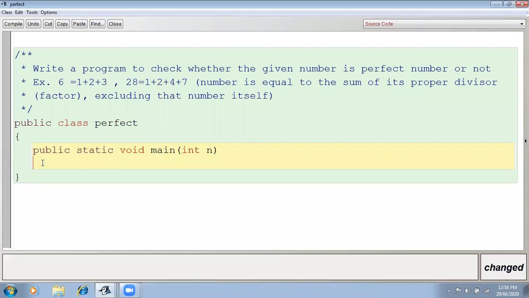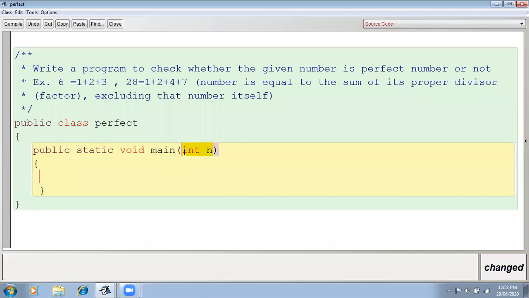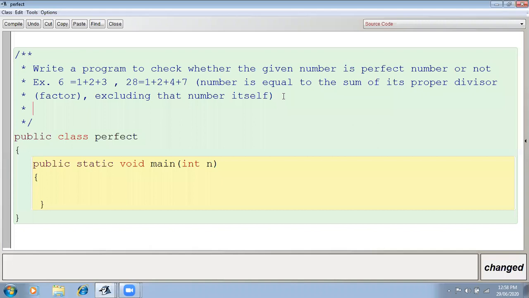So how can we do this program? Now, for this program, obviously, first of all, you will accept the value. So you can use a scanner also. But here I'm taking the value by using the method call only. So you can take the scanner also. Okay. Then after inputting, I have to check, means first of all, I have to find out the factors of the number. So how can I find out the factors of the number? Means I have to check, suppose this is 6. So first of all, what will I do? First of all, I will check 6